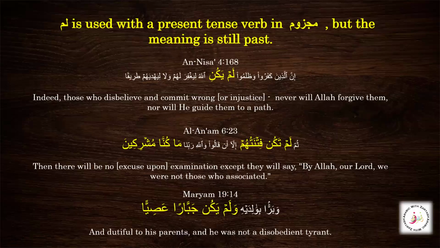So we have this jar majrur, which is mutaalliq bil-khabar, related to the khabar of Kana. So we have this: لم يكن الله ليغفر لهم ولا ليهديهم طريقا.